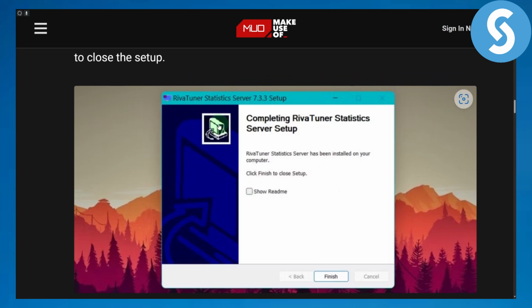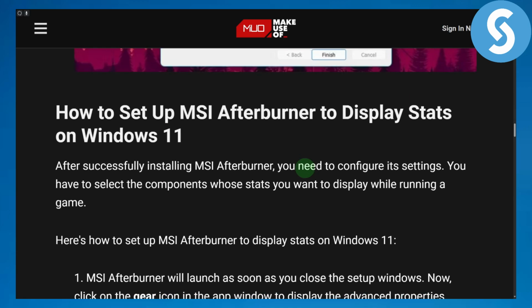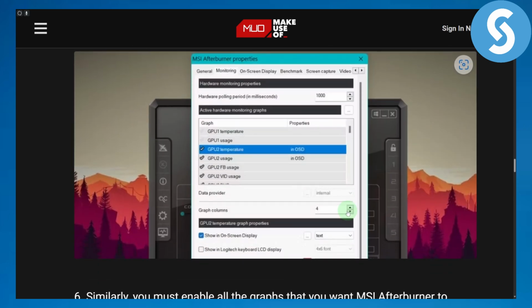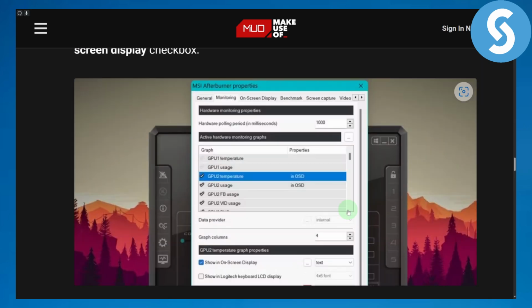So that's how easily you can set up MSI Afterburner. Eventually, once you do, you will be able to see that we are good to go and the software is ready. So that's how easily you can get started with it.